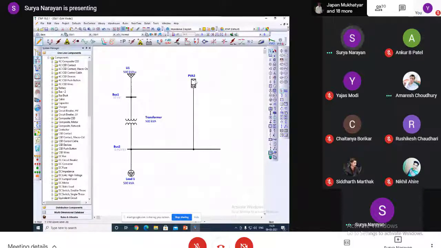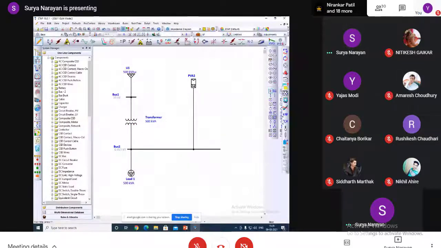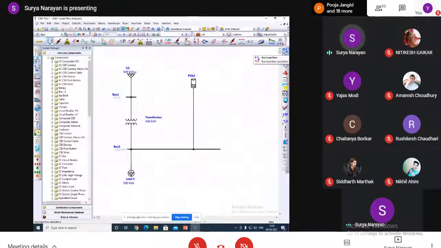In this system, this one is the normal system, and this one is the solar system, and the solar system is connected with the normal conventional system. Here we can do load flow analysis. If any error occurs, it will show us the data.